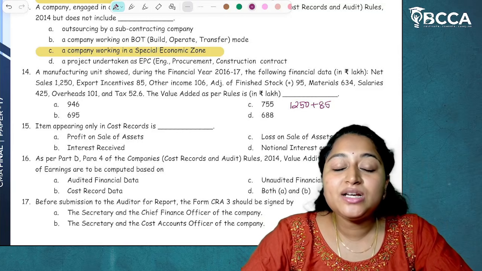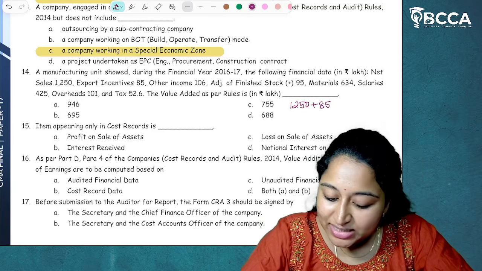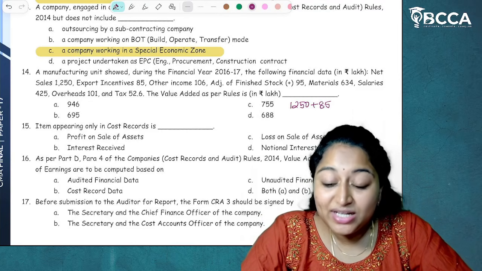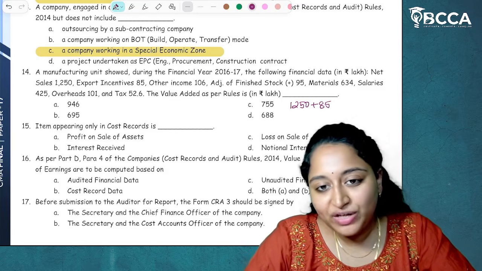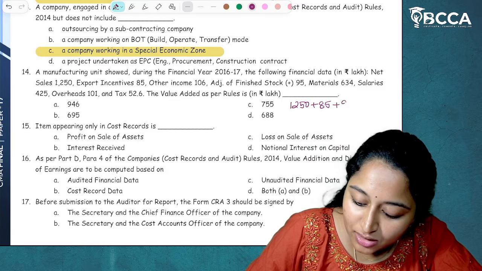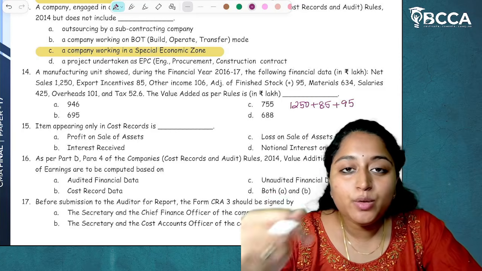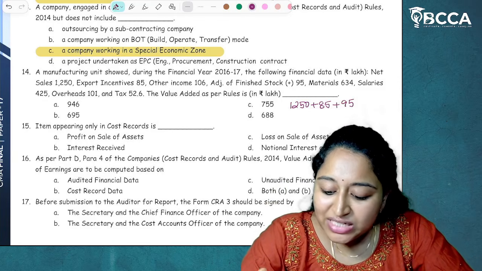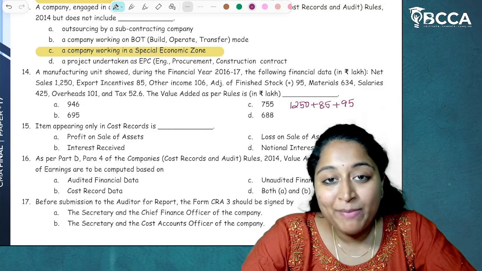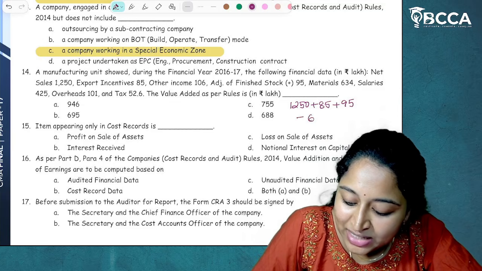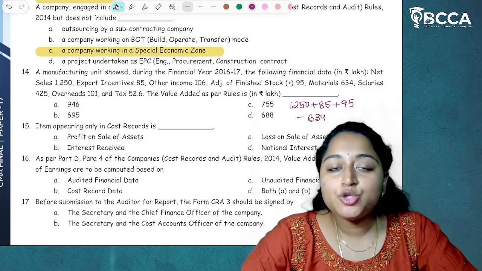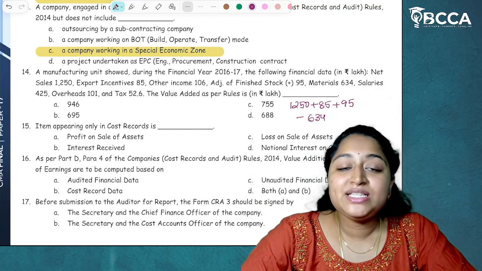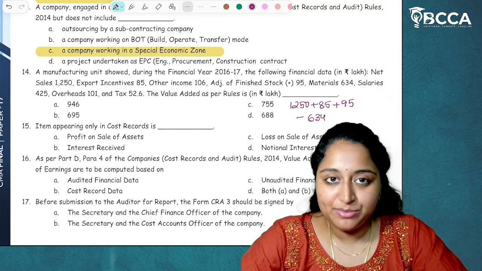Then other income. Do we consider other income in value addition? The answer is no, we will not consider it. And adjustment of finished stock. We'll do the adjustment related to stock. Here they have directly given plus 95, so we are doing plus 95. Next, after doing this, what will we do? Less cost of bought out inputs. Here, materials is given to us, so we'll take materials 634. Then salaries. Do we consider salaries in value addition? No. It will be taken in distribution of earnings to different claimants.